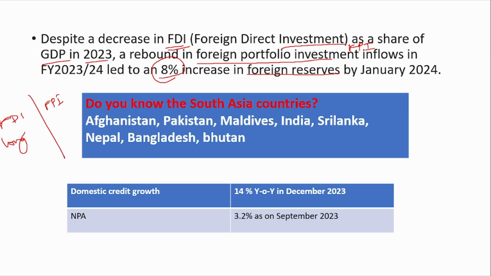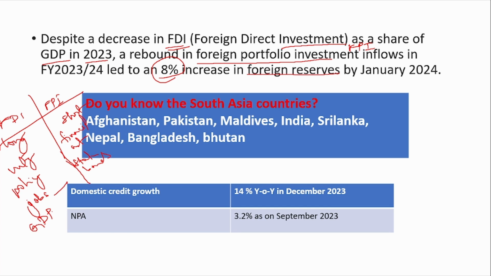FDI is long-term investment, but FPI is short-term. FDI investors invest in manufacturing companies and invest for the entire policy change. They create jobs, so this helps in GDP growth. But FPI investors basically invest in financial assets like stocks and bonds, so they don't help in job creation and don't help much in GDP creation. So FDI is always more preferred than FPI because FDI is long-term and FPI is short-term.